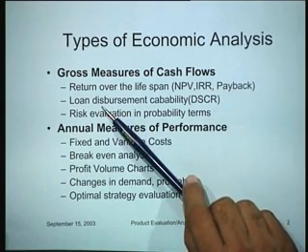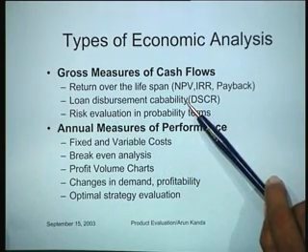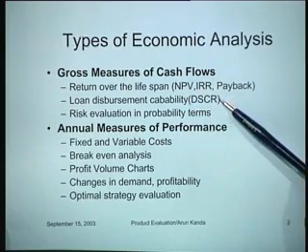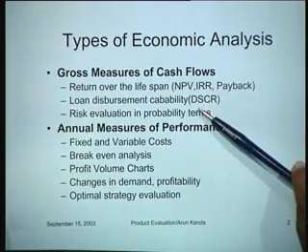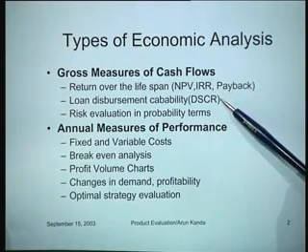Another important thing that can be done with the cash flow analysis is finding out the loan disbursement capability, which means essentially to find out whether the cash flows are adequate to return a particular loan. So, financial institutions typically are interested in this kind of analysis, and a figure called the debt service coverage ratio is something which can be computed from the cash flows to determine what is the loan paying capability of a particular investment.